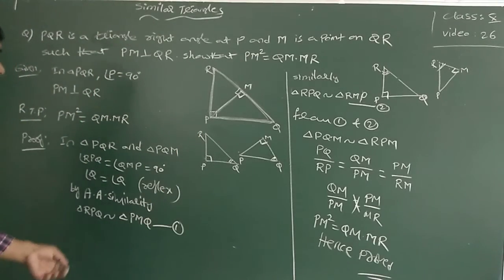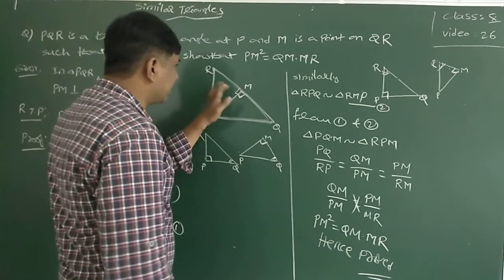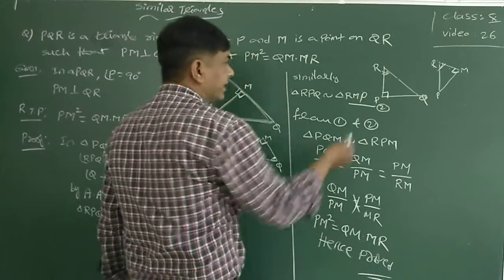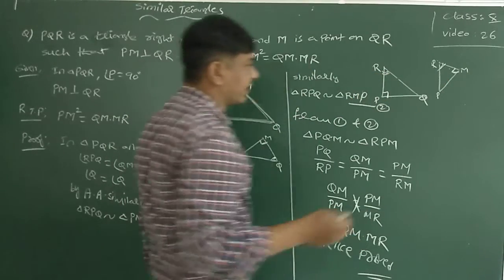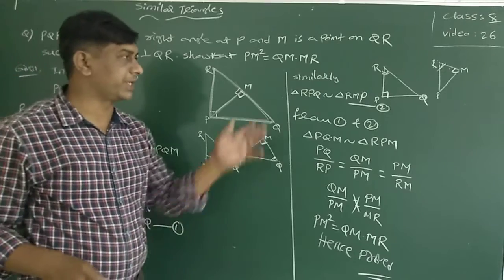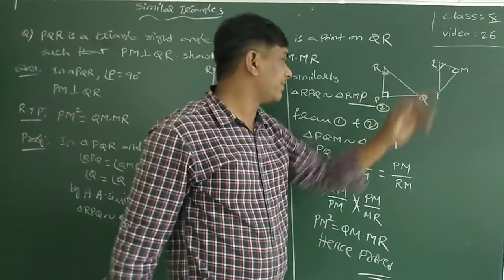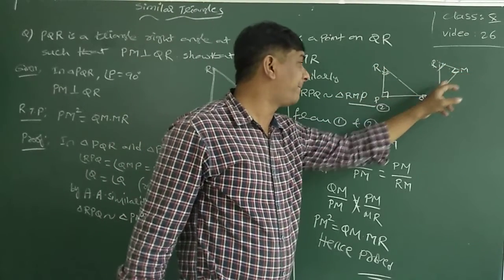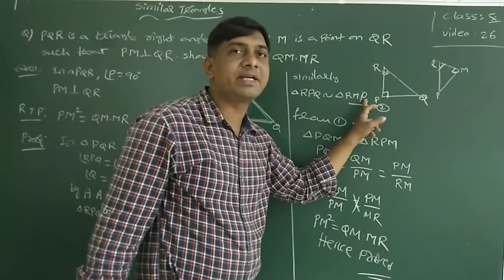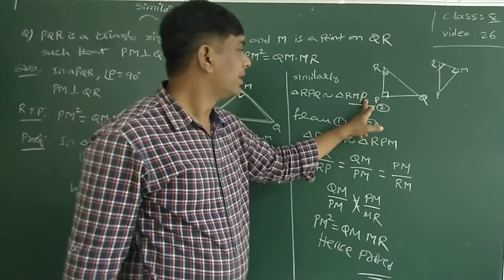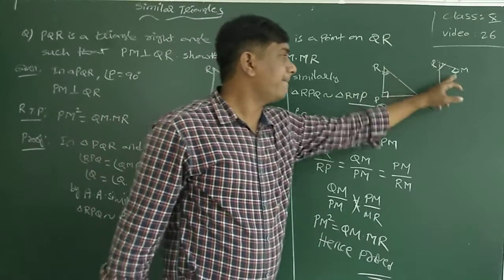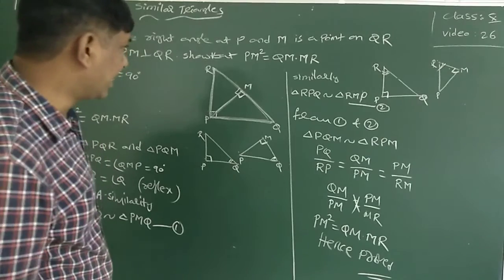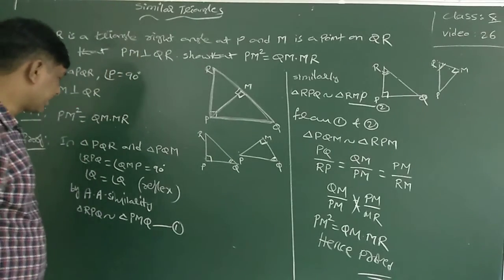Again PQR, this whole triangle and this partition of the triangle. Angle P is equal to 90 degrees, angle M is equal to 90 degrees, angle R is equal to angle R, the common angle. I did not write all the conditions; I used them directly here, so to understand I draw the diagrams. So RPQ is similar to RMP. Before, I wrote Q, sir, sorry for that. Correct it. Okay, RMP. So from these two conditions, these two triangles are similar.